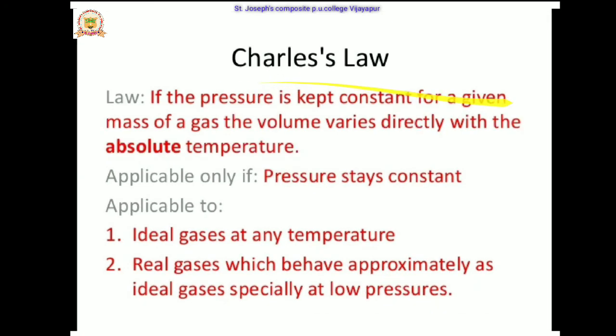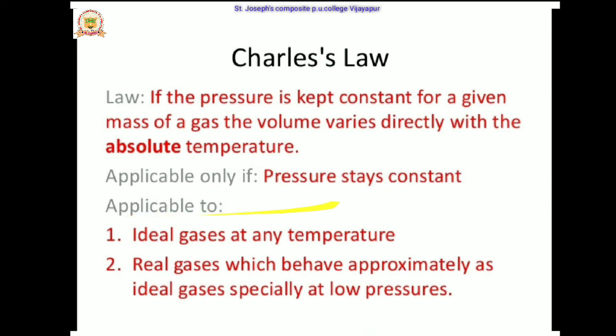Then we come to Charles' law. This was found by the scientist Charles. The law states that if the pressure is kept constant for a given mass of gas, then the volume varies directly with the absolute temperature. That is, V is directly proportional to T. It is applicable only if the pressure stays constant.